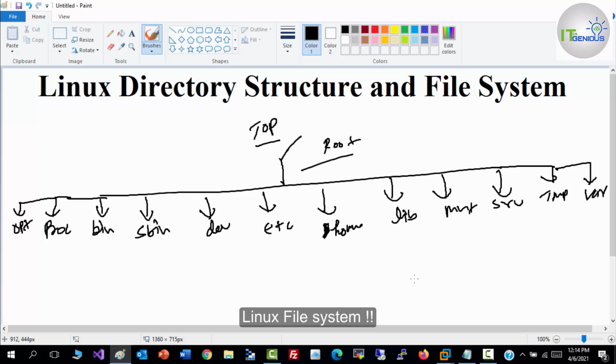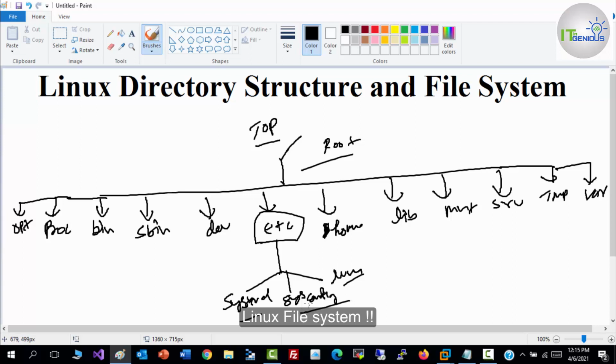We need to understand first of all etc. Let's discuss etc, which is responsible for storing your system configuration files. Under etc there are a few subdirectories, like systemd, sysconfig and lvm.